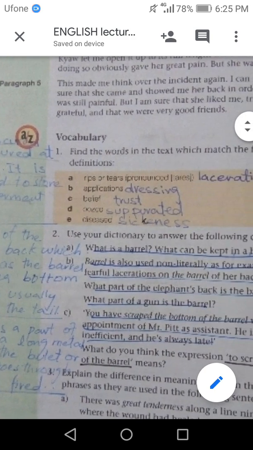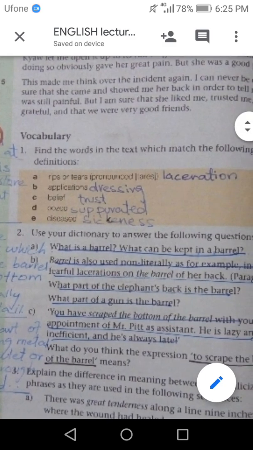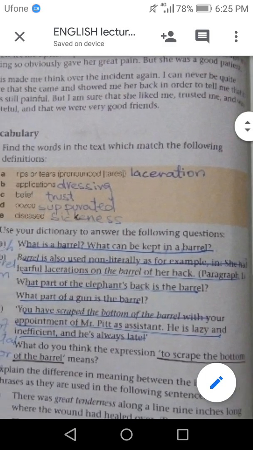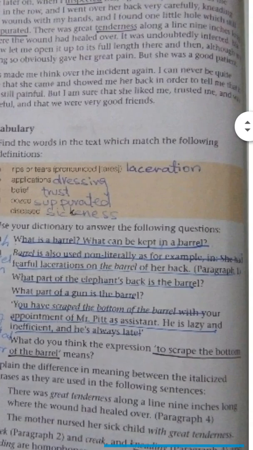Okay, second is, barrel is also used non-literally, as for example in "she has fearful laceration on the barrel of her back." What part of the elephant's back is the barrel? What part of a gun is the barrel? Okay, there are two questions in this B option. So first one is, what part of the elephant's back is the barrel?